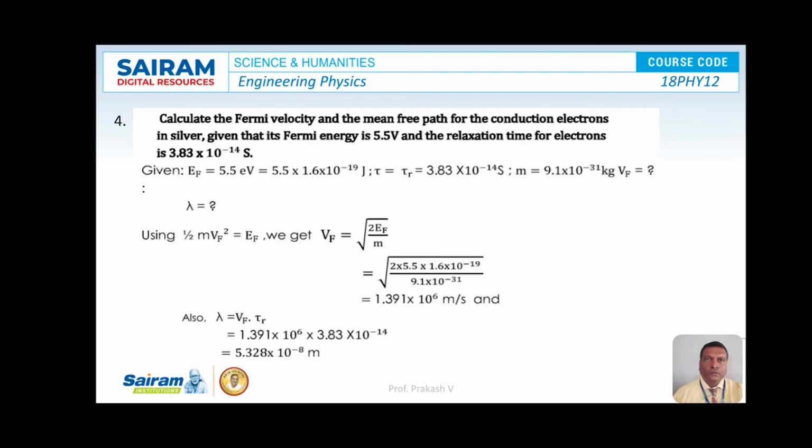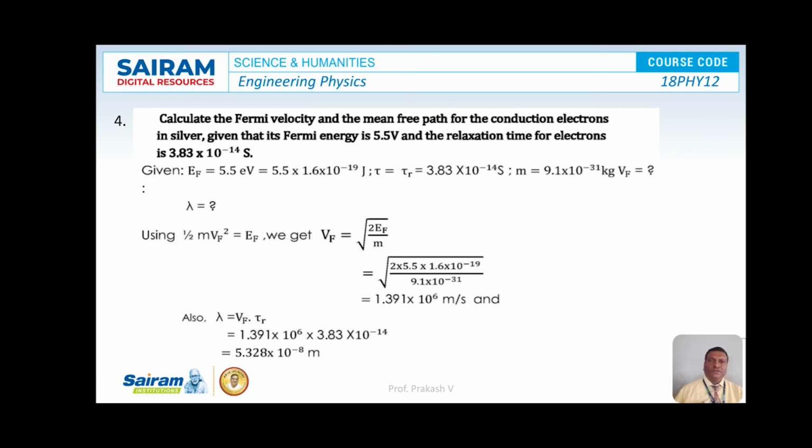Next, the fourth problem is: calculate the Fermi velocity and the mean free path for the conduction electrons in silver, given that its Fermi energy is 5.5 electron volts and the relaxation time for the electrons is 3.83 into 10 to the power of minus 14 seconds.